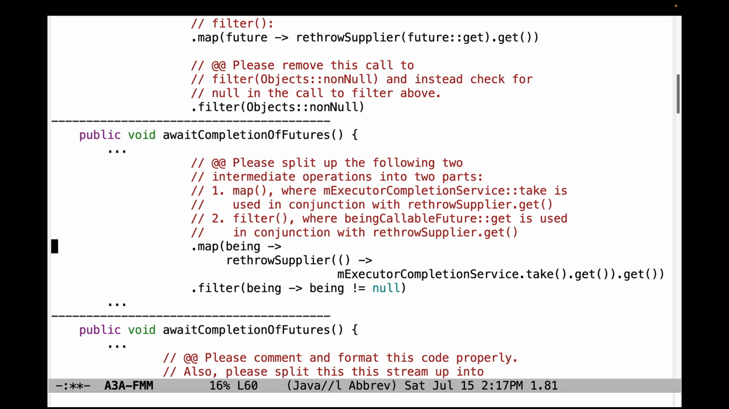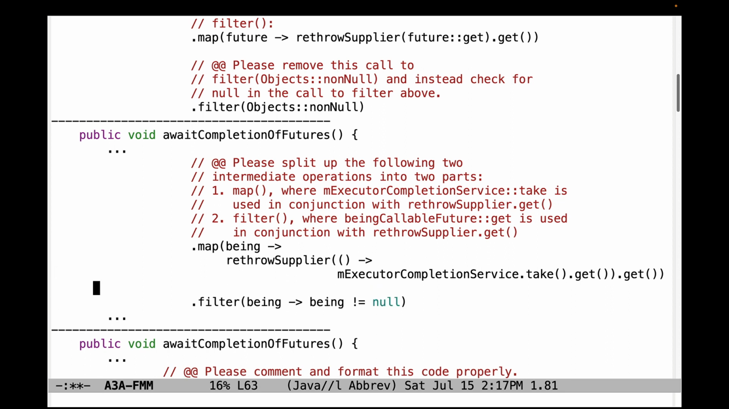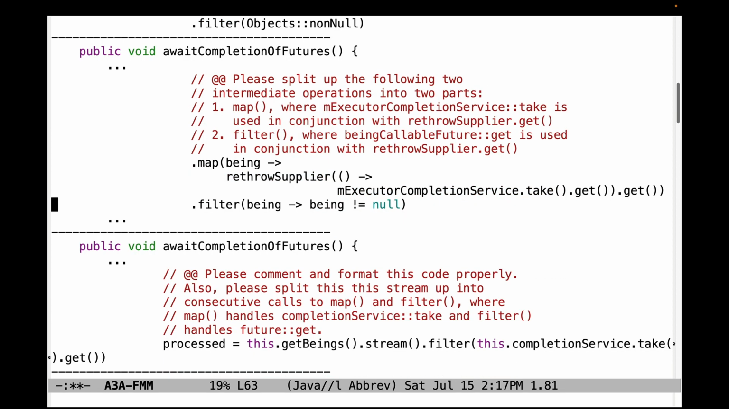Some other things, please split this code into two intermediate operations. First using map and then using filter. The map should use the ExecutorCompletionService take in conjunction with the rethrow supplier get method. And in filter, you should use the BeingCallable future, or whatever you call it, get in conjunction with the rethrow supplier get and check for non-null. And in that case, you can remove this line. It doesn't need to be here. I'll just leave it that way, but you need to get rid of this line once you do things correctly with map and filter as I just described them.